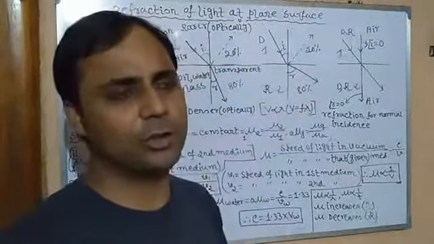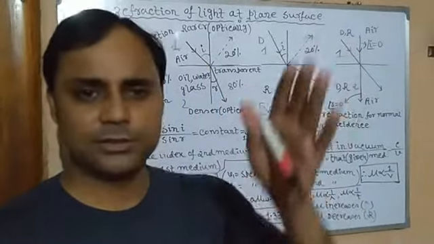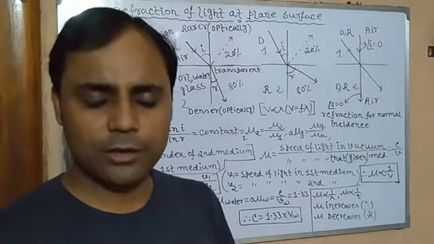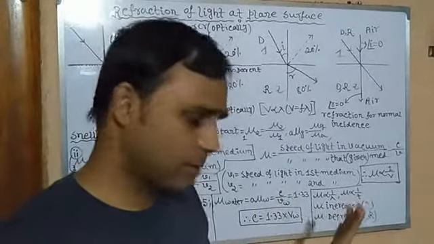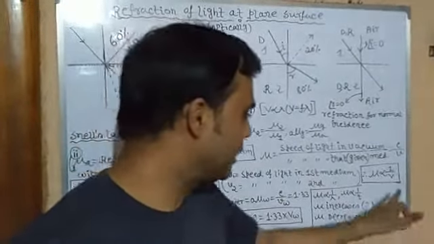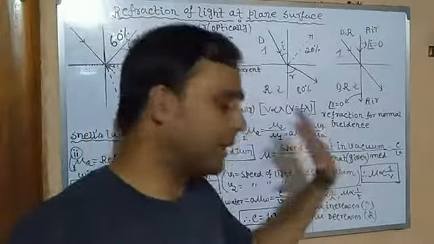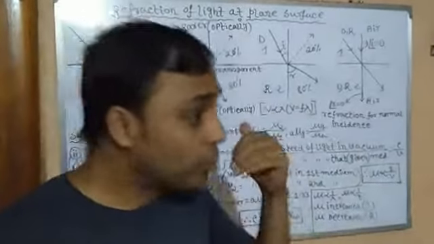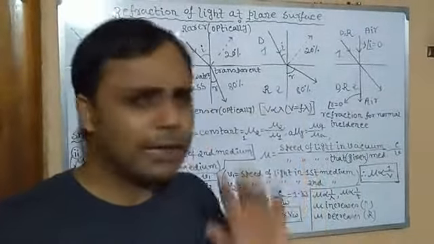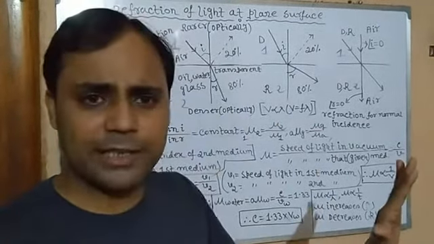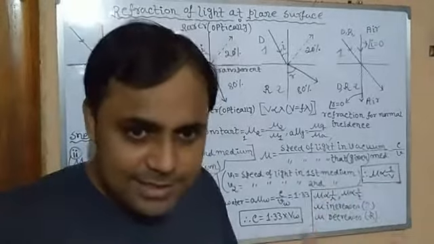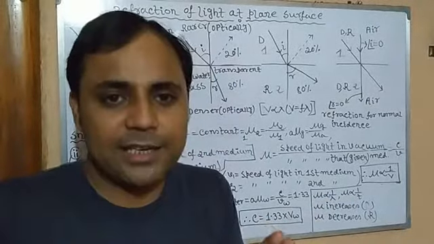You can ride your car or vehicle at topmost speed. Clear? Velocity is more, refractive index is less. So in which medium is velocity more? Rarer medium, because there is not a large amount of traffic there. So mu decreases. Mu means optical density.